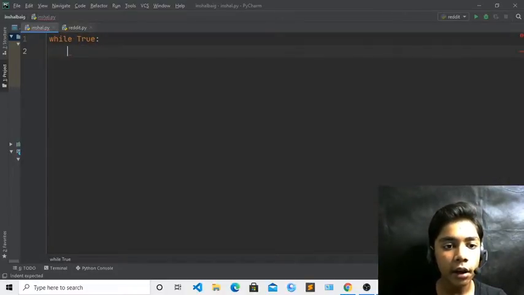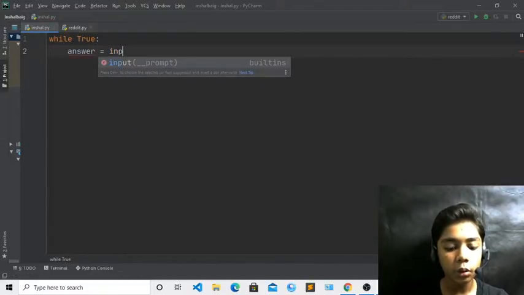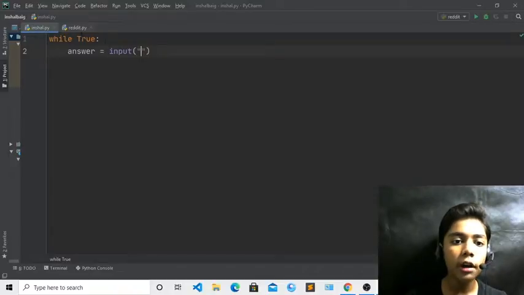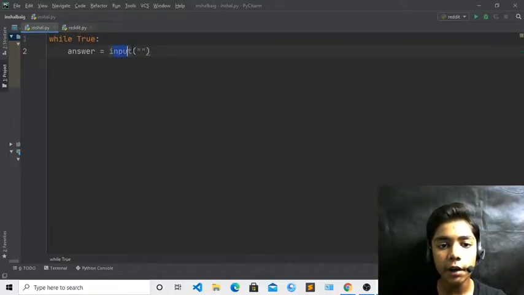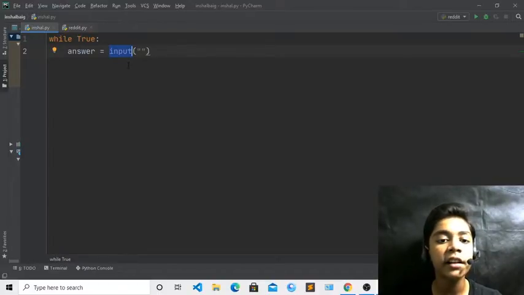Now we write answer equal to input. I hope you all remember this input function, because we have learned about it many times and worked with it. I have told you that input and int have a difference. Input is used for asking a question or getting an answer, and int is used in mathematics, like when you are working with numbers in Python.